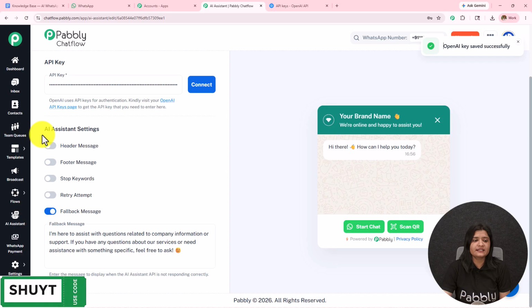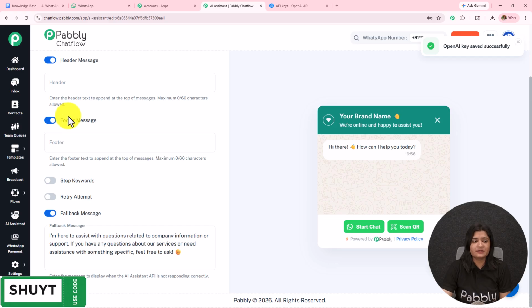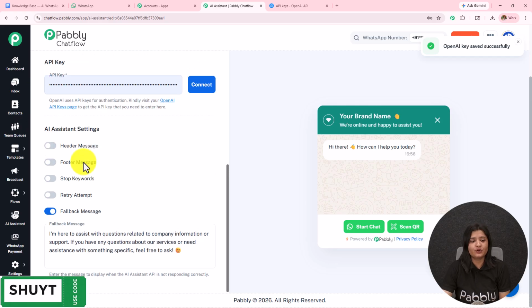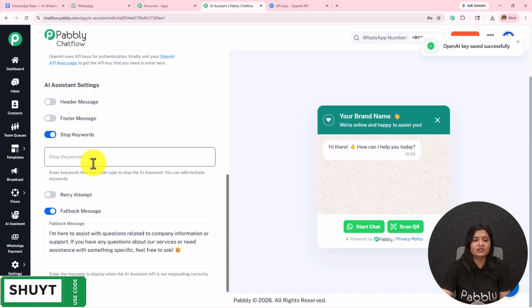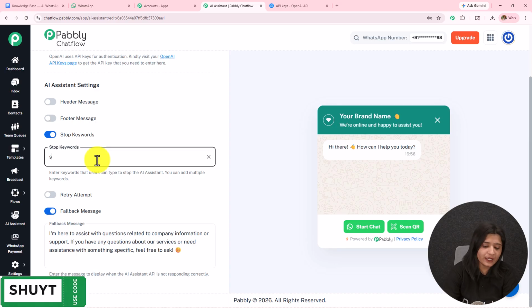Moving on to the next part, here we have this AI assistant settings. I have kept this header message and the footer message on. I have to enter the message and the messages will start displaying if I want to. I'm going to toggle this off because I do not want to. Then we have the stop keyword. When the user does not want to get replies from the AI agent, they can send this particular keyword and the AI agent will stop replying. Now I'm going to enter the keyword like this, press enter. In this manner I have added the stop keyword. You can add as many keywords as you require.